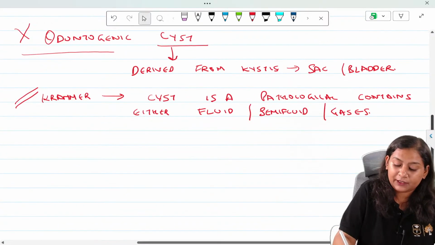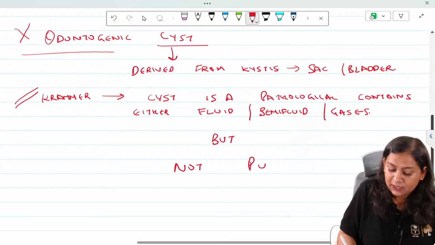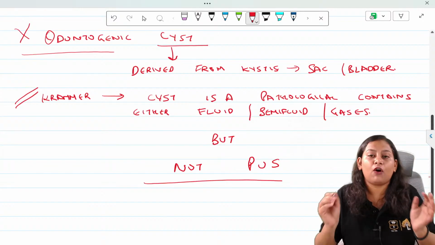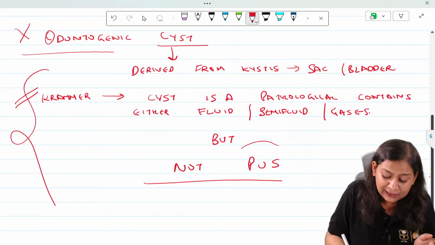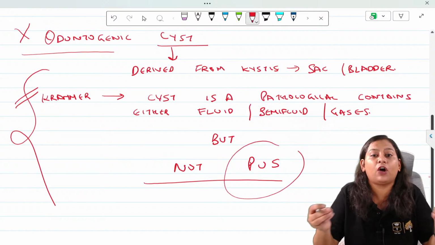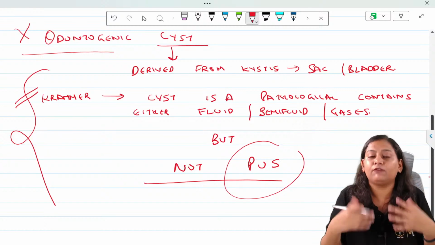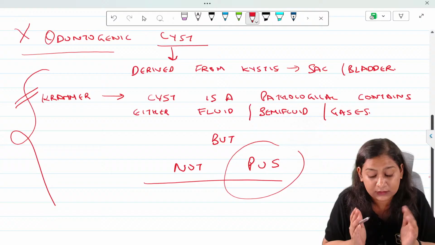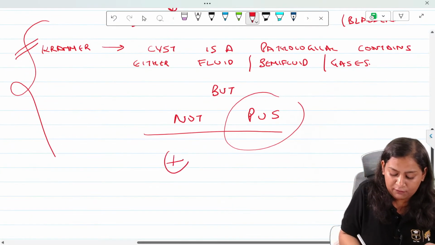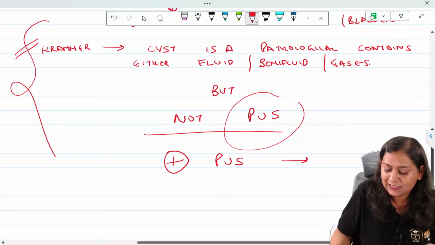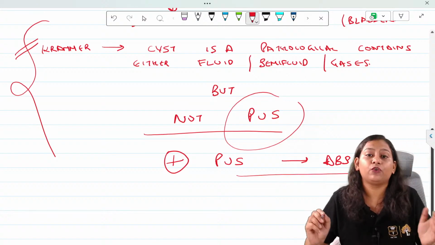not pus. If there is a presence of pus, so if you have an MCQ question in which they have mentioned the presence of pus, it means this is not the cyst. So all the options in which they have described a cyst, that option is not correct. So this is also a way to rule out the option. If there is a presence of pus, then it will be called an abscess. So this is the definition of the odontogenic cyst.